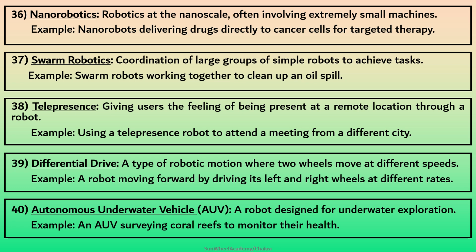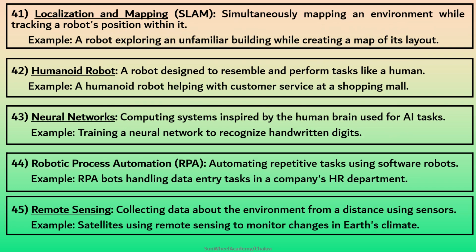40. Autonomous underwater vehicle, AUV, a robot designed for underwater exploration. Example: an AUV surveying coral reefs to monitor their health. 41. Localization and mapping, SLAM, simultaneously mapping an environment while tracking a robot's position within it. Example: a robot exploring an unfamiliar building while creating a map of its layout.